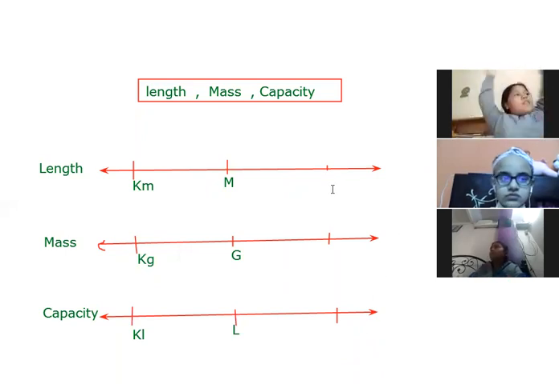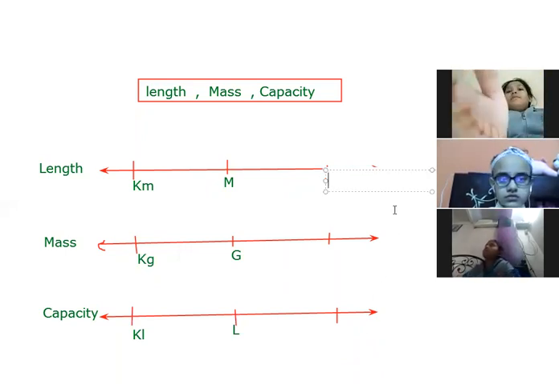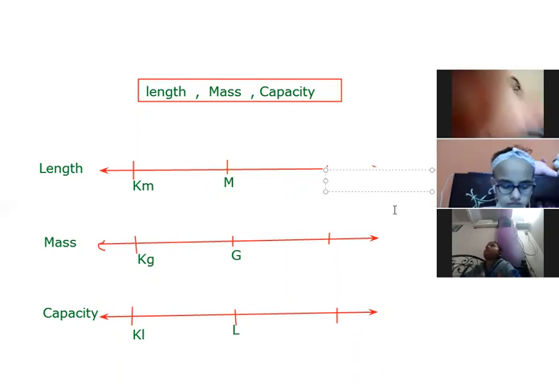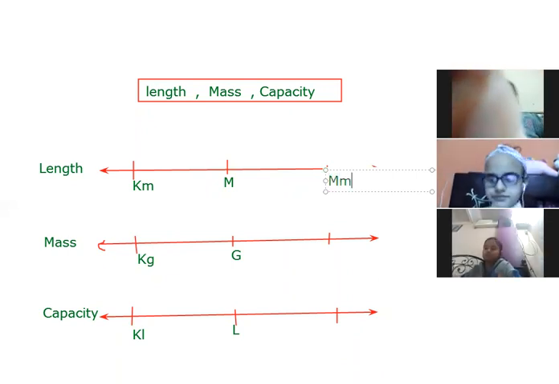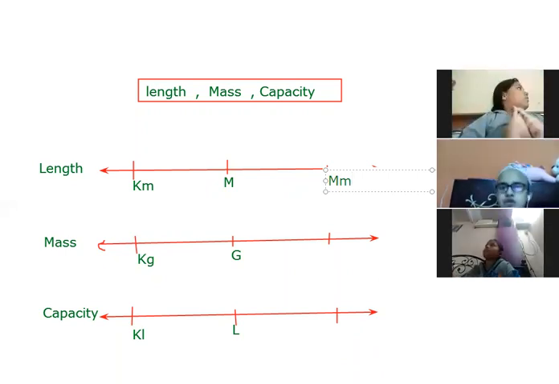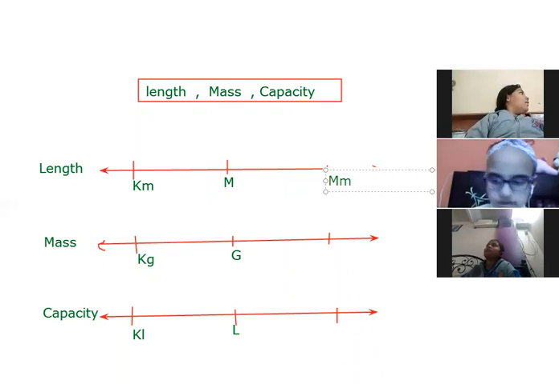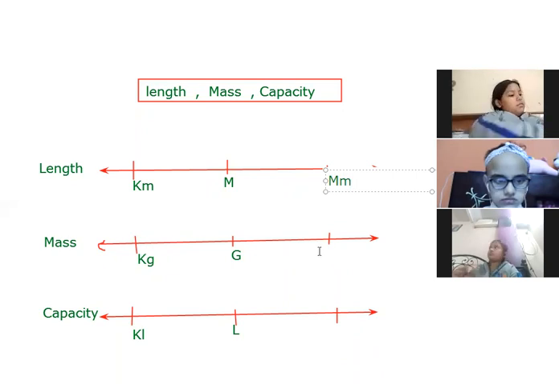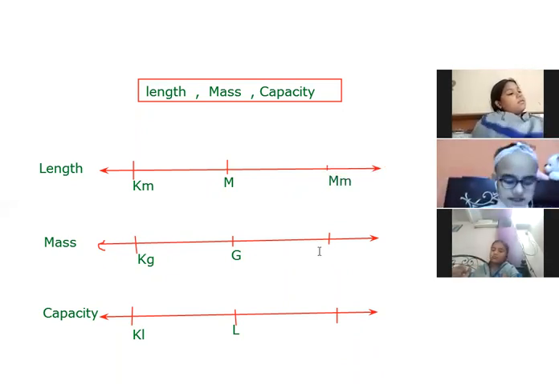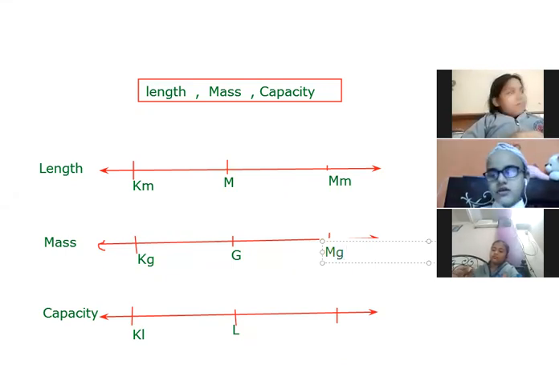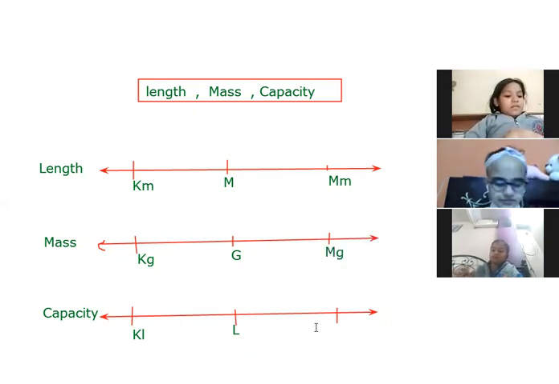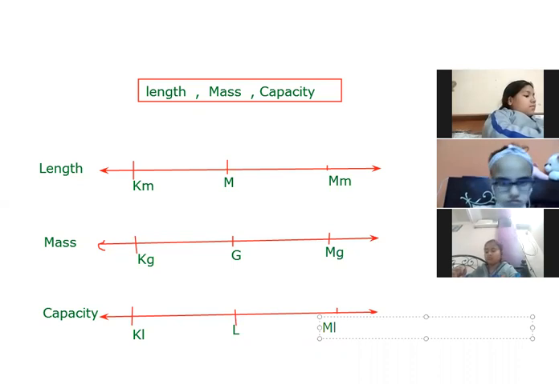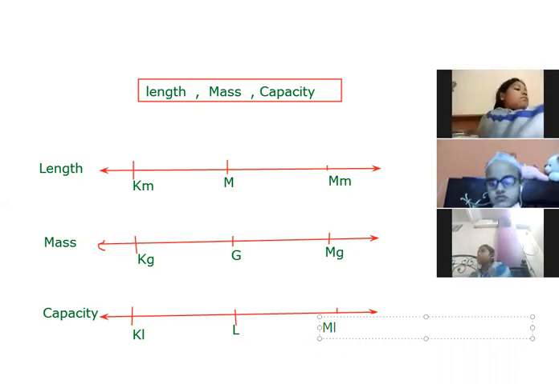And similarly, we are going to discuss about the smallest units also. So suppose we are going to take here mm, means millimeter. Millimeter is the smallest unit of length. And then we can take milligram. Milligram is the smallest unit of mass. And similarly, we can take the ml. Ml means milliliter, the smallest unit of capacity.